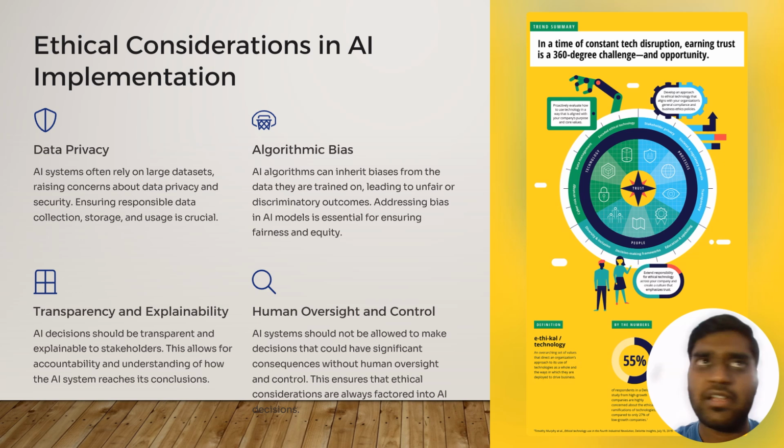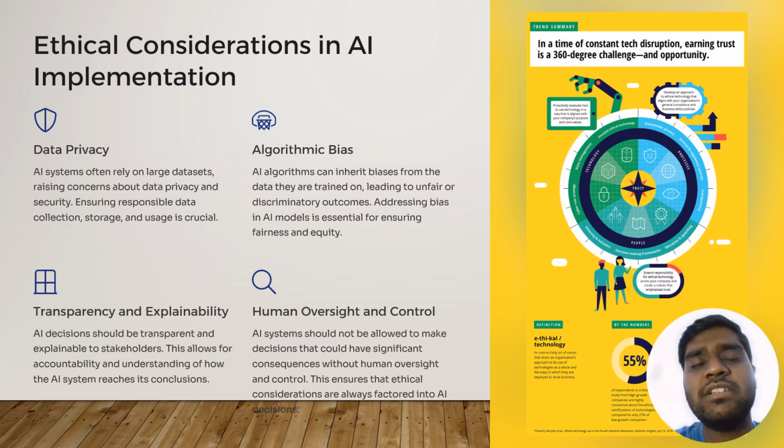AI systems definitely require large data sets, which raises data privacy and security concerns. Thus, we have been talking about this and will still talk about it, because ensuring responsible and right data is given to the model is very important, and it is a matter of paramount importance. So we need to make sure that the data given is proper. Also, privacy should be maintained.